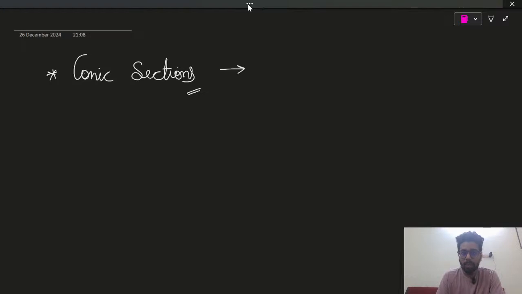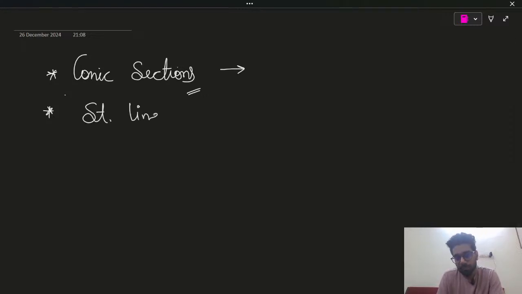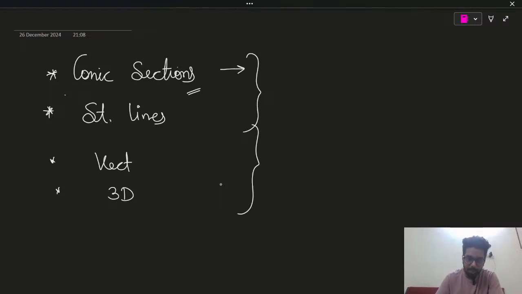We will start in 2 minutes. Conic sections and straight lines are part of coordinate geometry. Then we have vectors and 3D. I will cover these chapters, and once we finish all of them, I will focus on the calculus portion. You can expect somewhere around 7 to 10 questions. It can be anywhere, but surely you will have them.